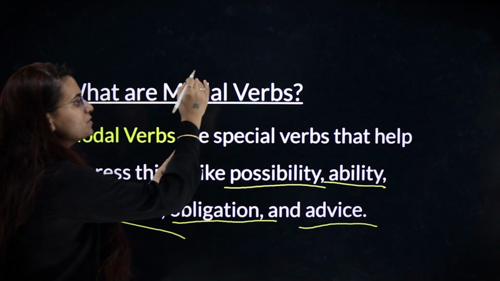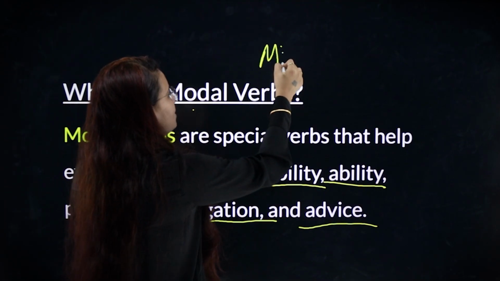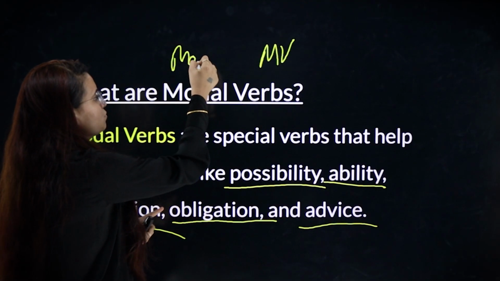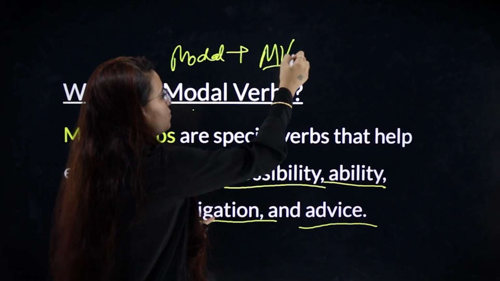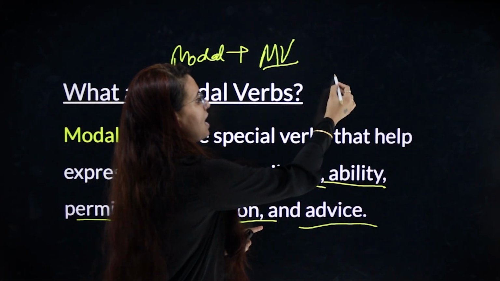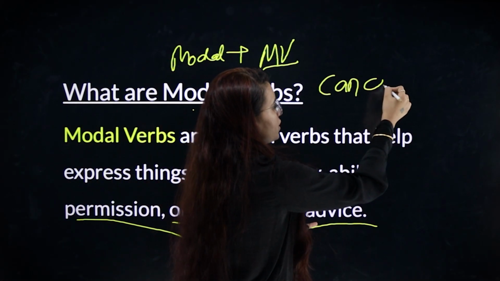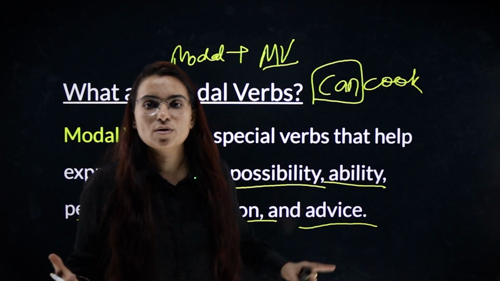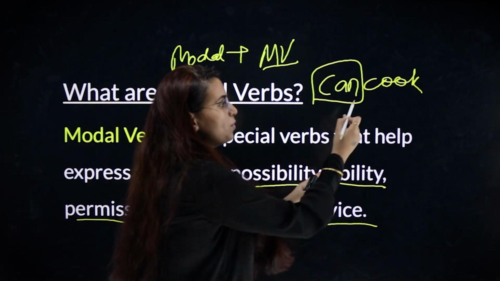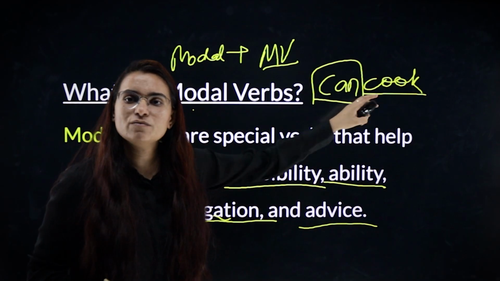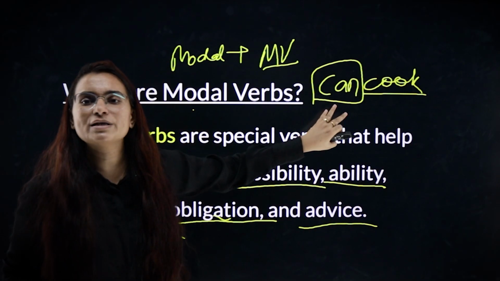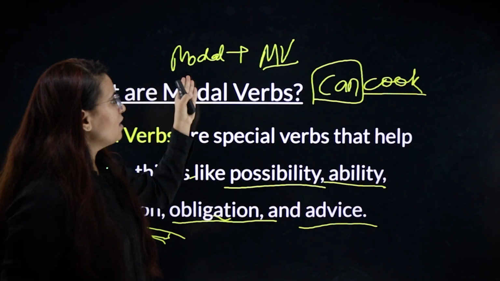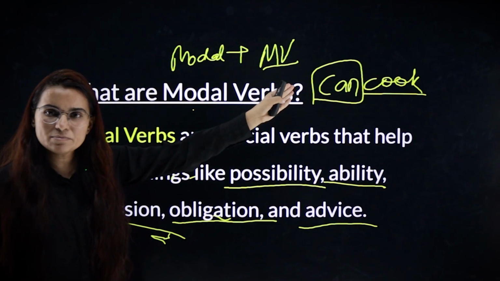If you want to communicate any of these ideas, you can use modal verbs. And modal verbs are used with the main verb. First comes the modal verb and then comes the main verb. For example, I can cook. Can मतलब I am able to. My ability to cook. So main verb आएगा ही आएगा. Main verb will be there. Before that you can use can. ठीक है? Modal verb is always used with the main verb.